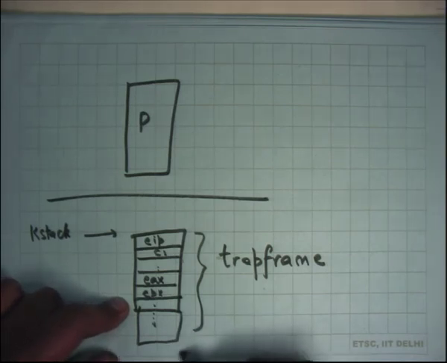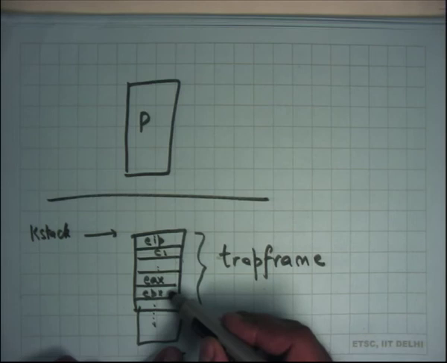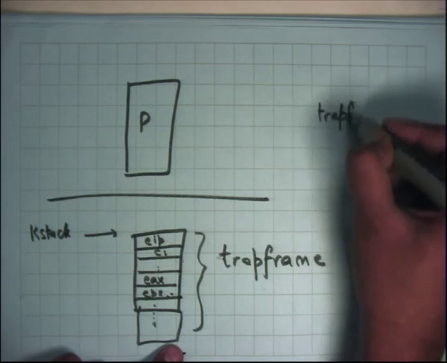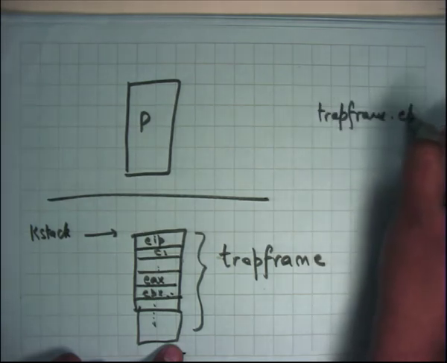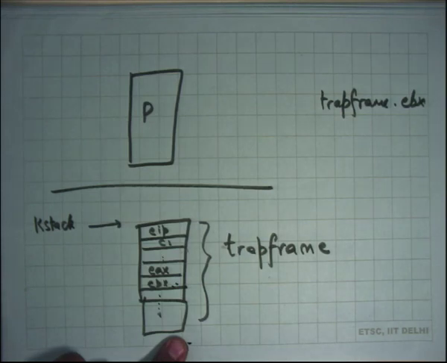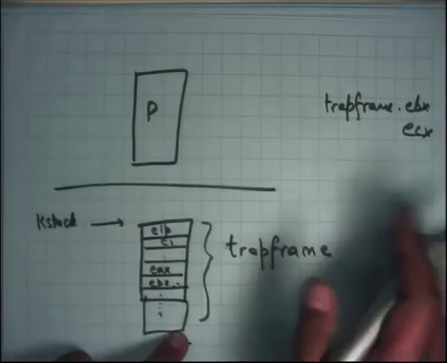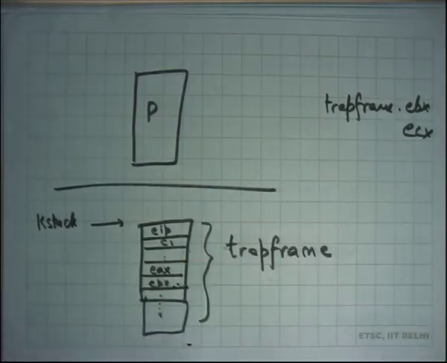For example, if you wanted to look at your arguments, you are going to look at the trap frame and look at the value stored in it. So let's say trapframe.ebx contains argument number 1 to the system call, ECX contains argument number 2, EDX contains the next one. It is not the real register that contains it, it is the saved register in the trap frame that contains the arguments of the system call, and that is where you also write your value to give a return value to the system call, okay.